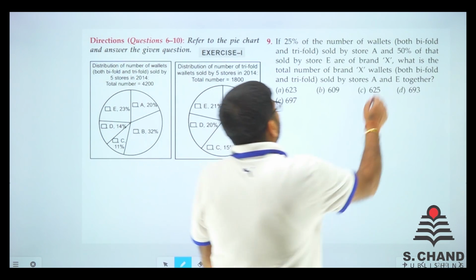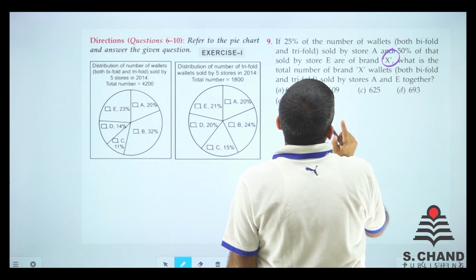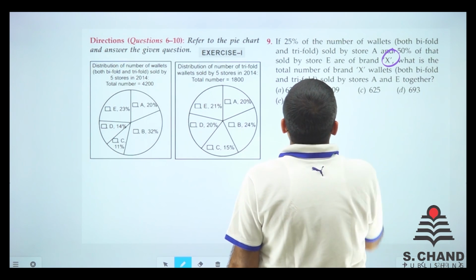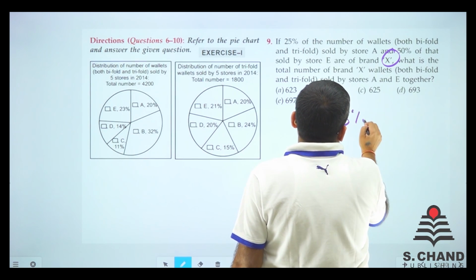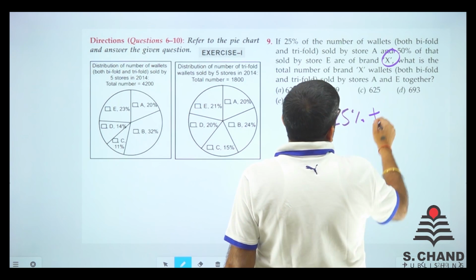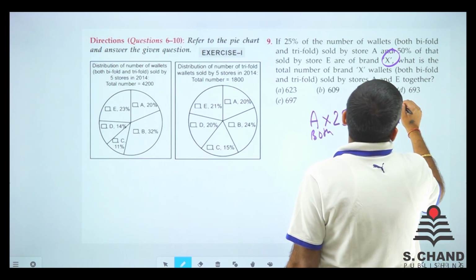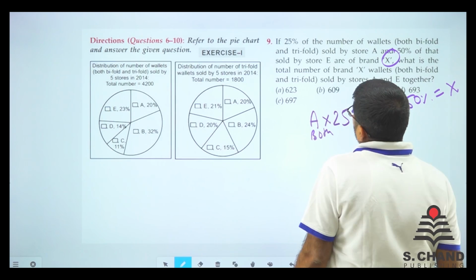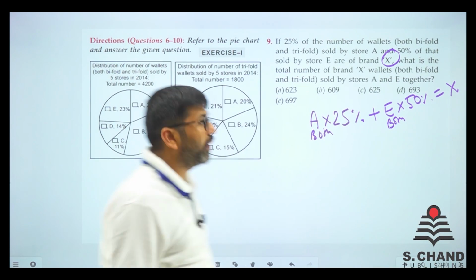So brand X is also given. What is that? 25% of the number of wallets sold by A, both (bifold and trifold) wallets, right? Plus store E, both wallets. Its 50% is brand X. So what is the total number of brand X wallets sold by A and E together?